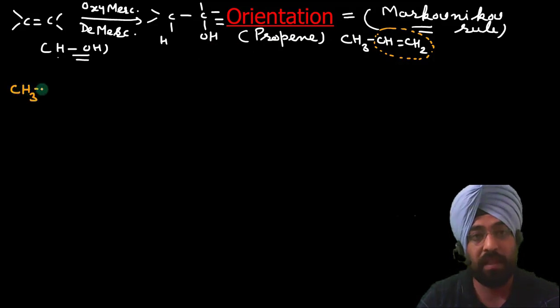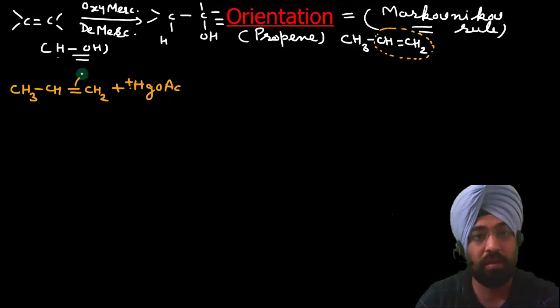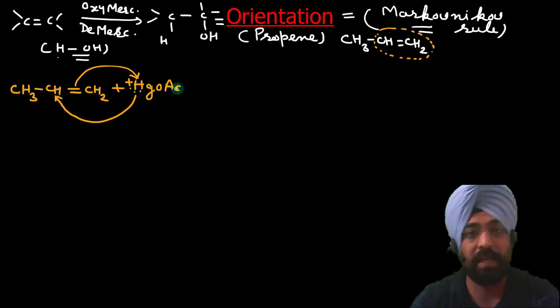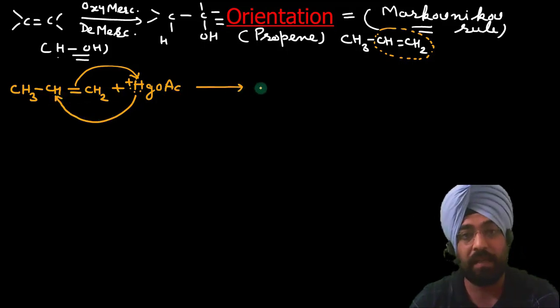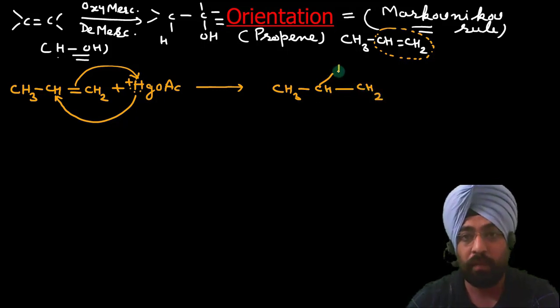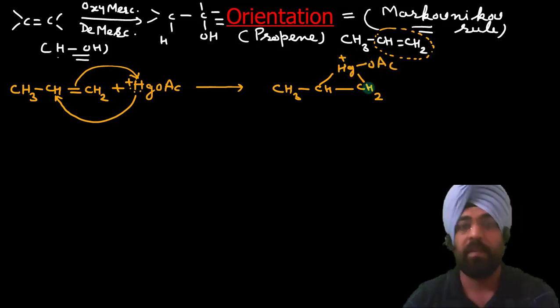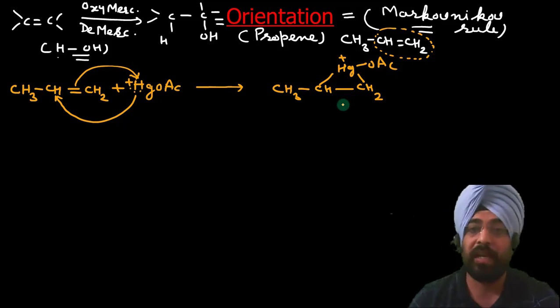CH3, CH double bond, CH2 plus HgOAc positive. This attacks here, these two electrons attack here, and we get a cyclic intermediate: CH3, CH, CH2, Hg positive OAc. This is the mercurinium cation that is formed.